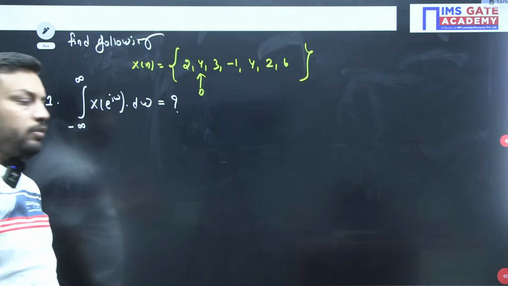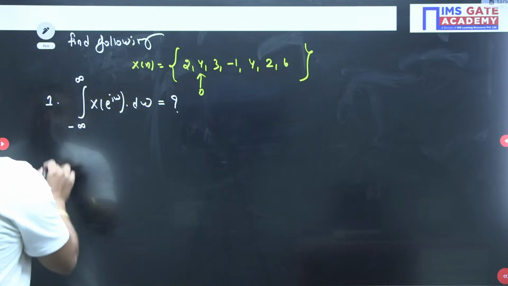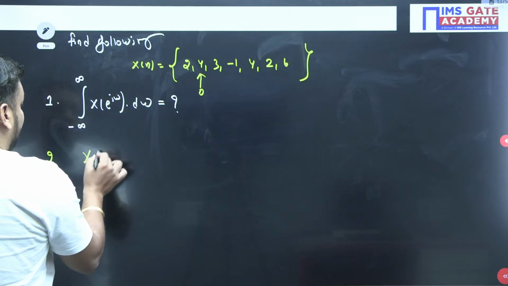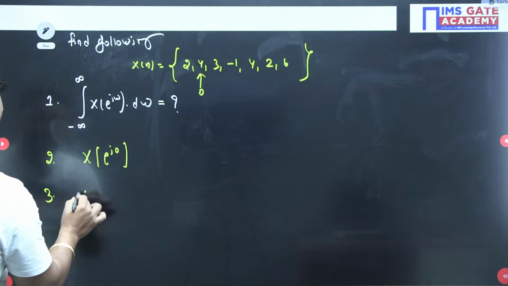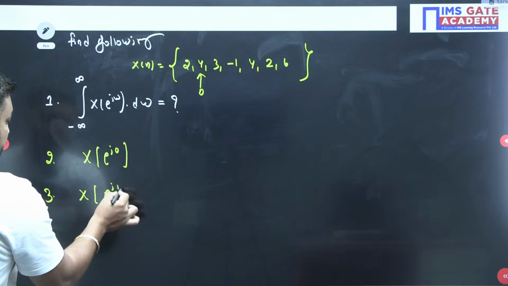So Hemant, don't worry, beta, don't get distracted. I am asking some questions to you, beta. The second question is X(e^{j0}). The third question is X(e^{jπ}).